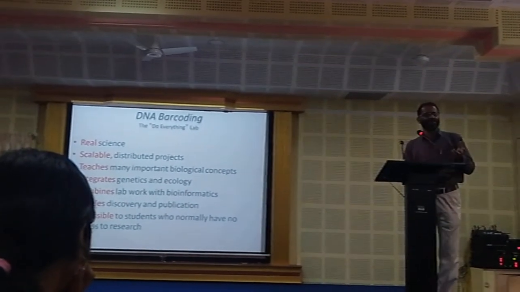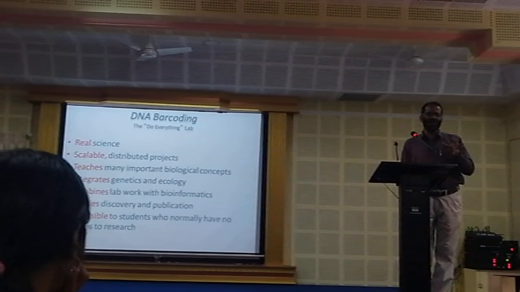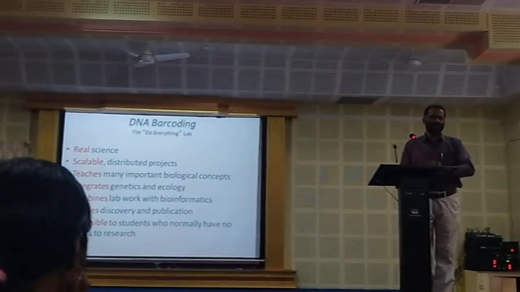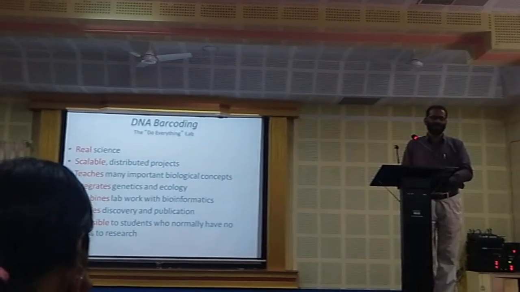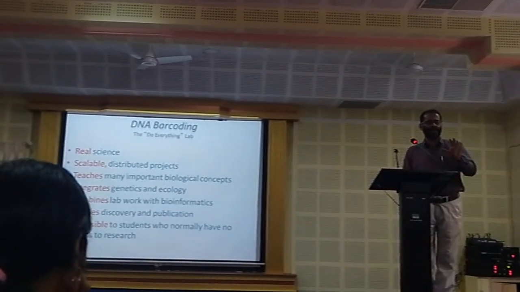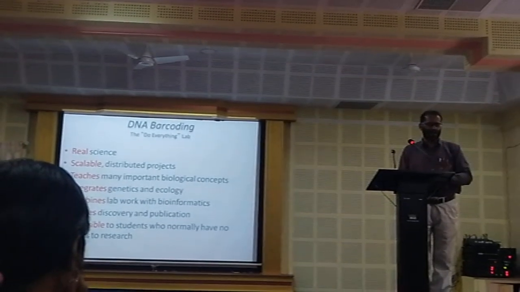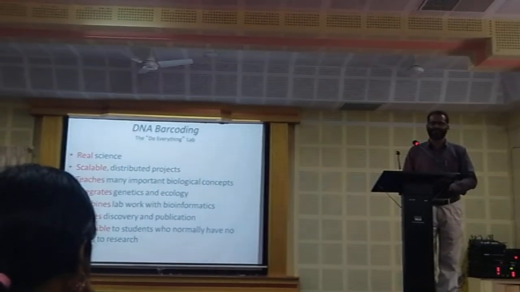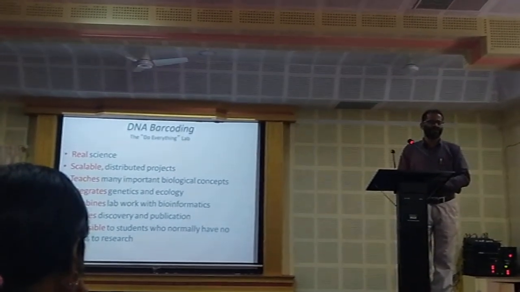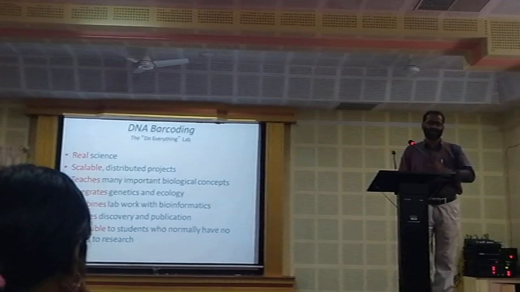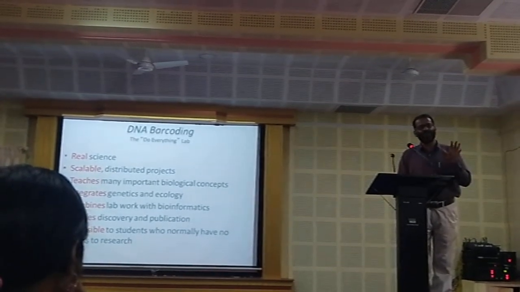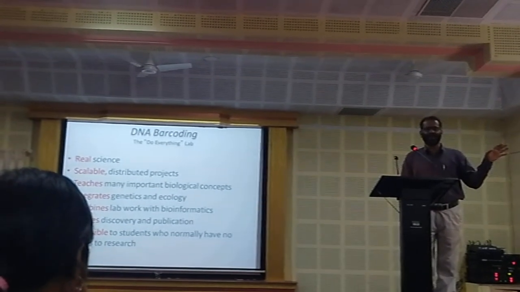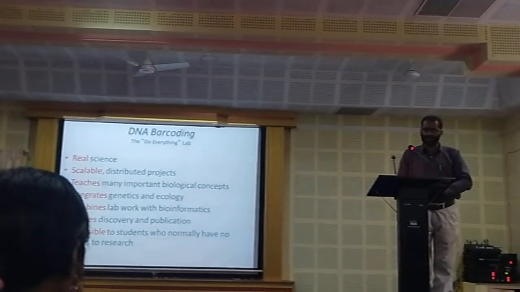So nowadays students can easily identify their own species of interest by molecular taxonomy. If you are provided with a well-equipped molecular laboratory, you can identify your own species within 4 hours, with 99% accuracy. You just need the PCR, primers, agarose gel documentation, and a computer with the bioinformatics tools. That's it.